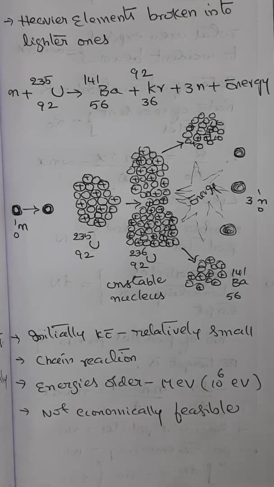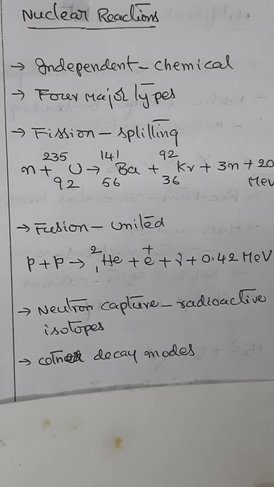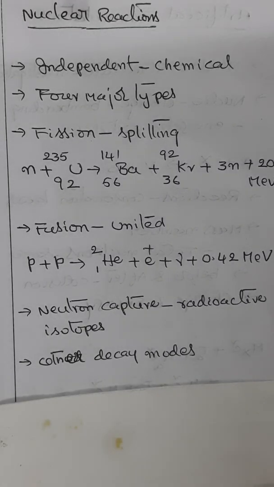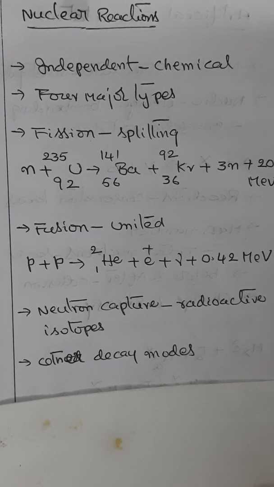So let us understand these reactions, nuclear reactions, in detail now. Nuclear reactions are completely independent of the chemical reactions in the sense that nuclear energies are of a much larger magnitude. Therefore, an atom that has undergone a nuclear reaction reacts chemically in a manner similar to atoms which have not.